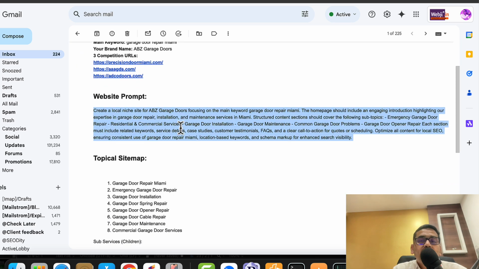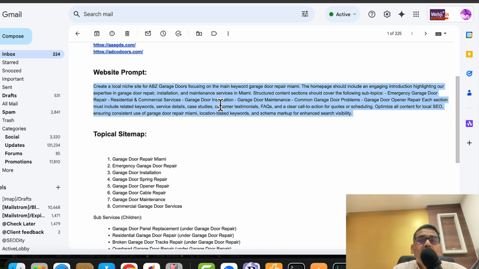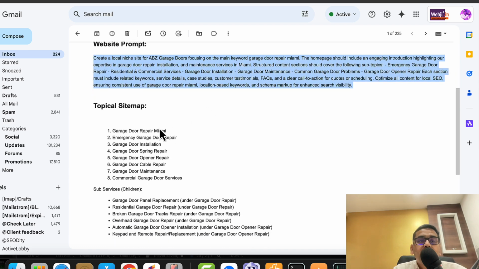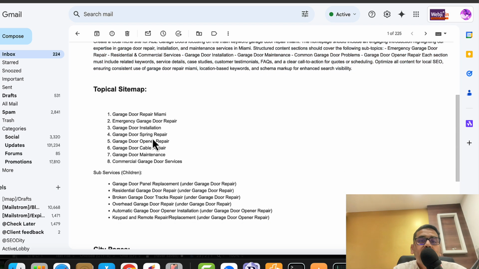Suppose you are using G-Site Factory or any other AI website creation software, you can use this prompt there. Or even if not, you can create your content based on this brief using the AI SEO writing tools for the pages. Other than the home page, I think the best would be if you create these primary service pages. So you have both choices. You can create one service page and then link them from here.